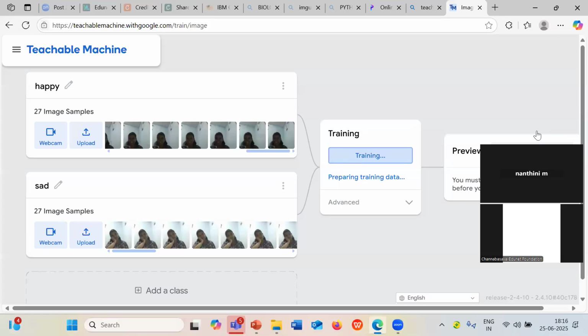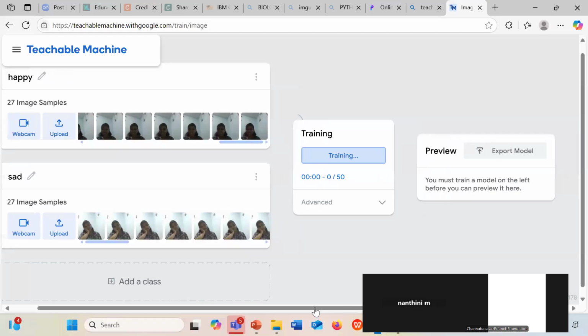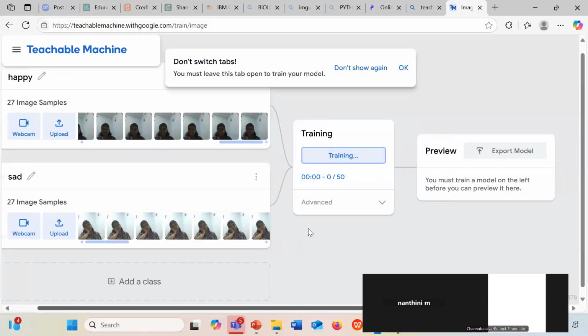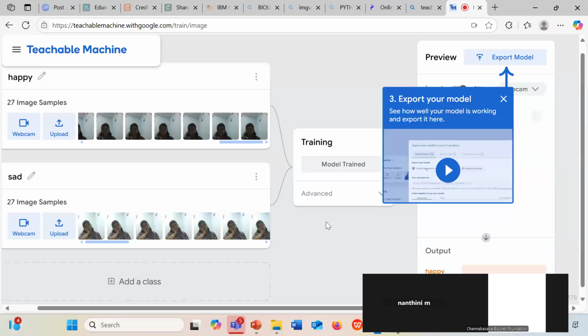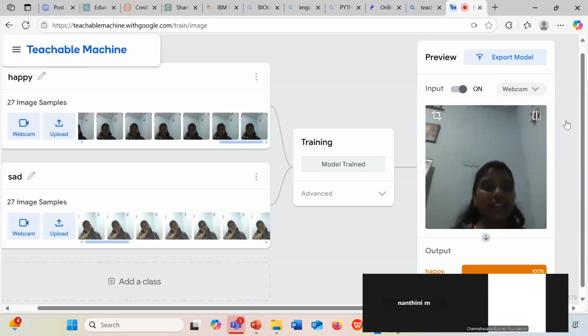You can just click on train. So the model is trained.